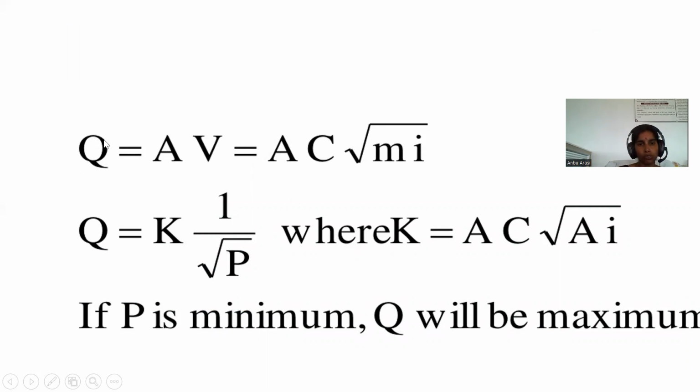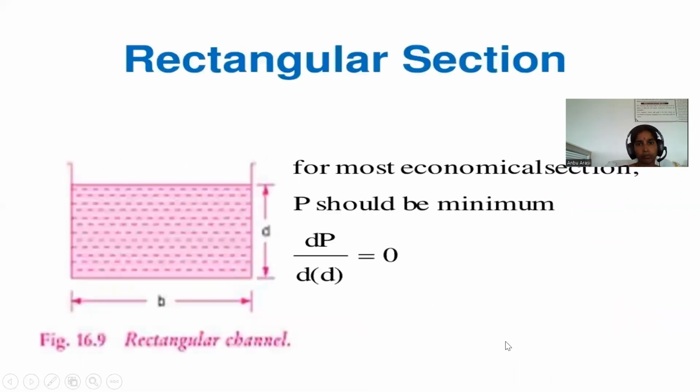Then we write Q is equal to A C root of m into i for discharge formula with the Chezy's constant. Q is equal to K into 1 divided by root of P, where K equal to A C root of A into i. If P is minimum, then Q will be the maximum.